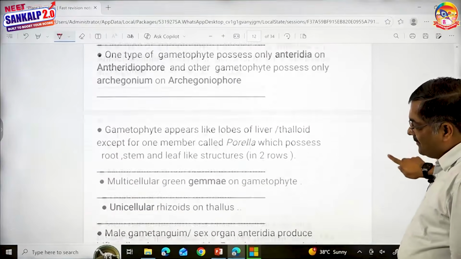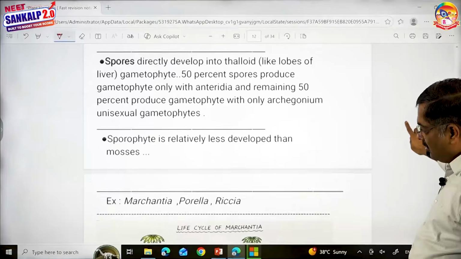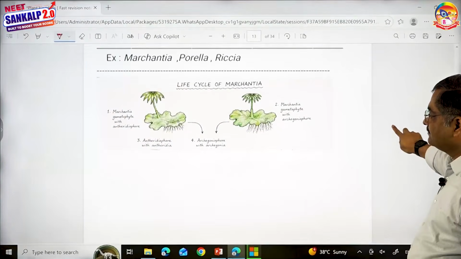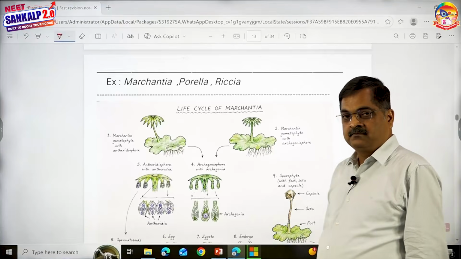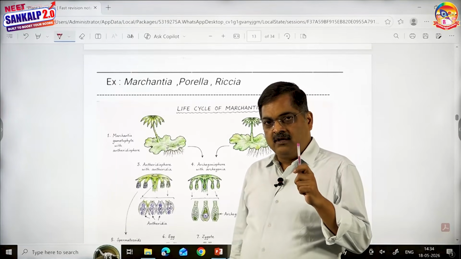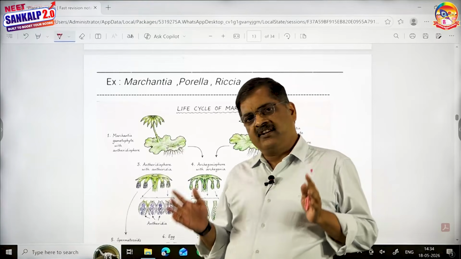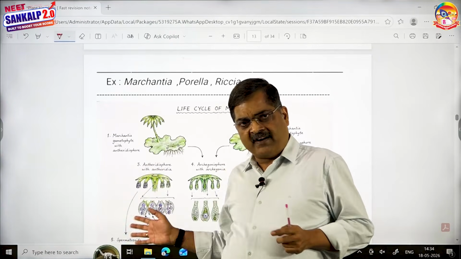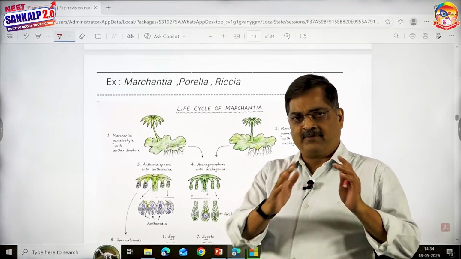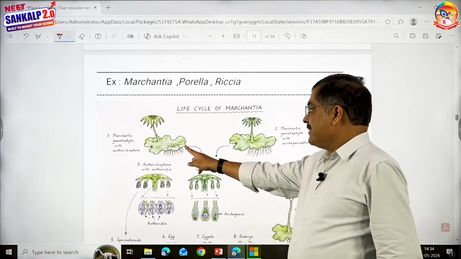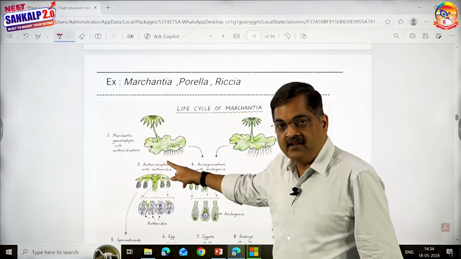First let me show you the diagram which may be helpful to you, then we can read this. Alright, so look here children, this is the diagram. Let us see this. From where shall we start? You can start from wherever you want, from sporophyte or gametophyte. But in green algae and also in bryophytes, the dominant plant body is gametophyte. So therefore, let us start with gametophyte. This is gametophyte. Thalloid, looks like the lobes of the liver.